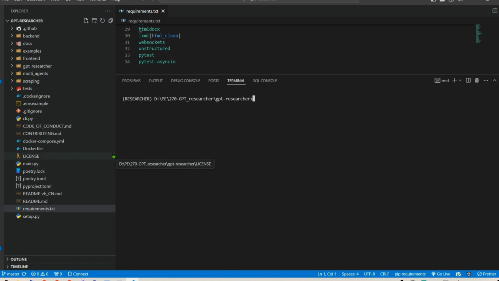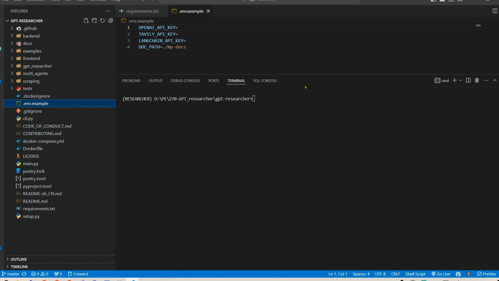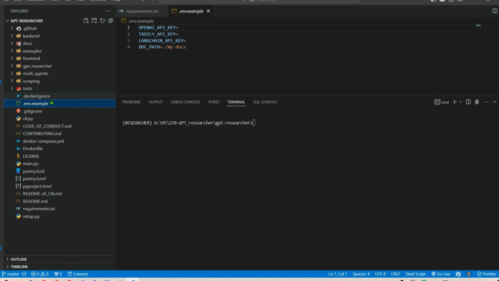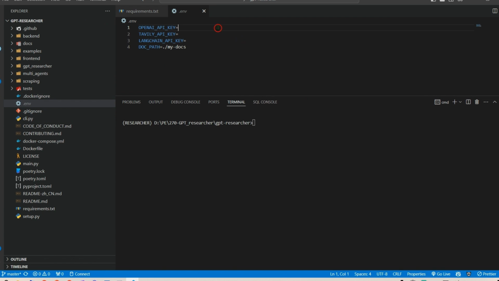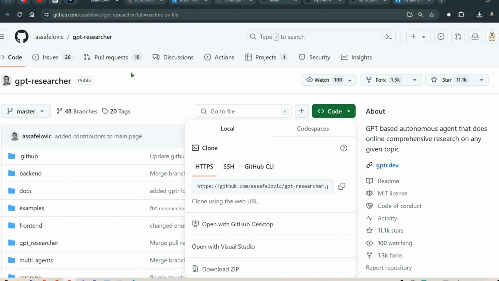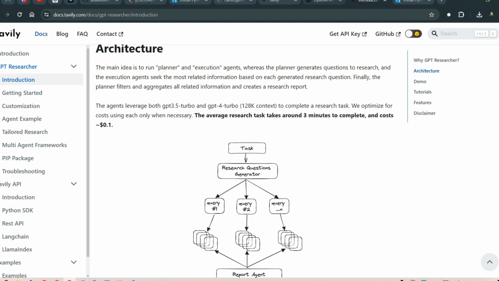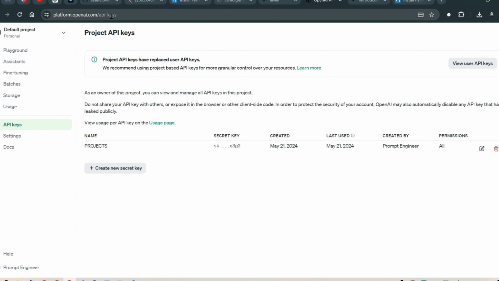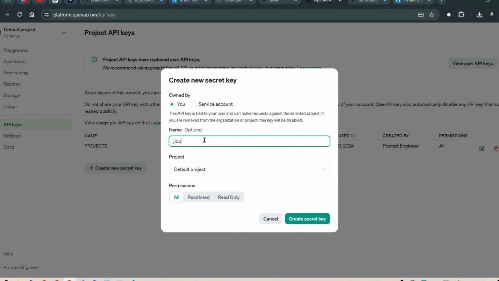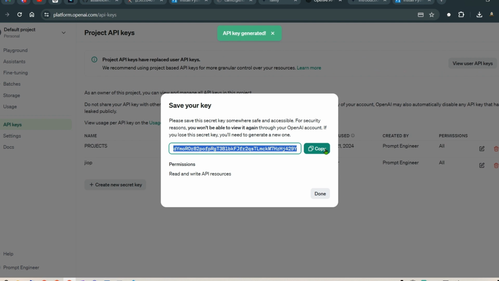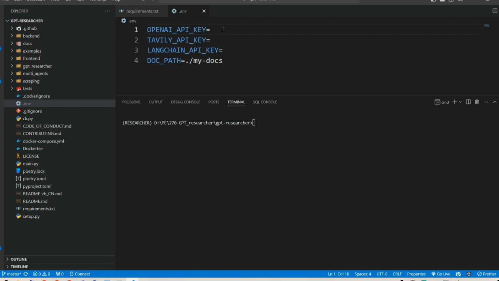Now we can set up the environment variables. Here we have .env.example. I'm just going to rename this to .env, and I'm going to put in my OpenAI key and Tavily API key. To get the OpenAI API key, I head over to platform.openai.com, then the API keys here. I create a new API key, put in any name, click on create secret key. Once we have this key, copy this and paste it here.